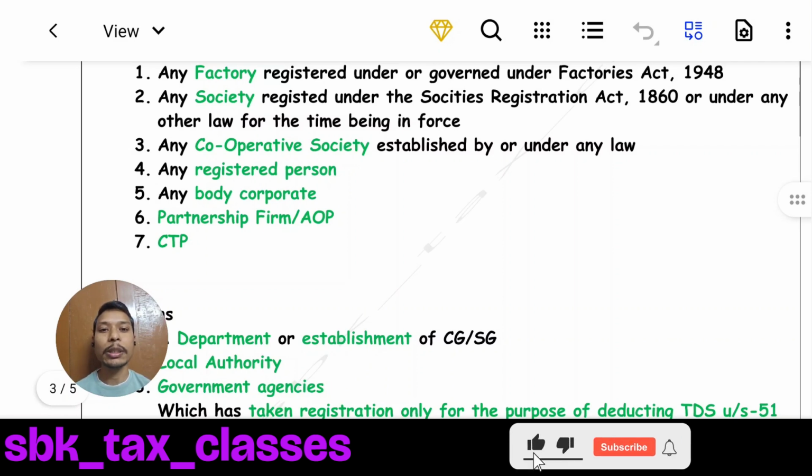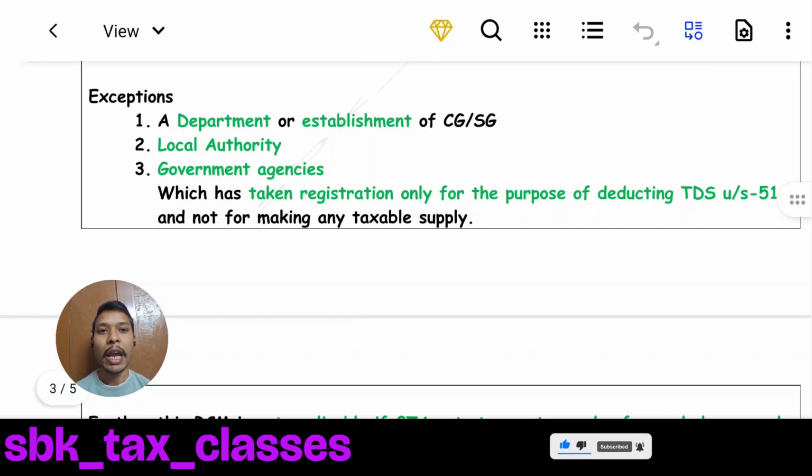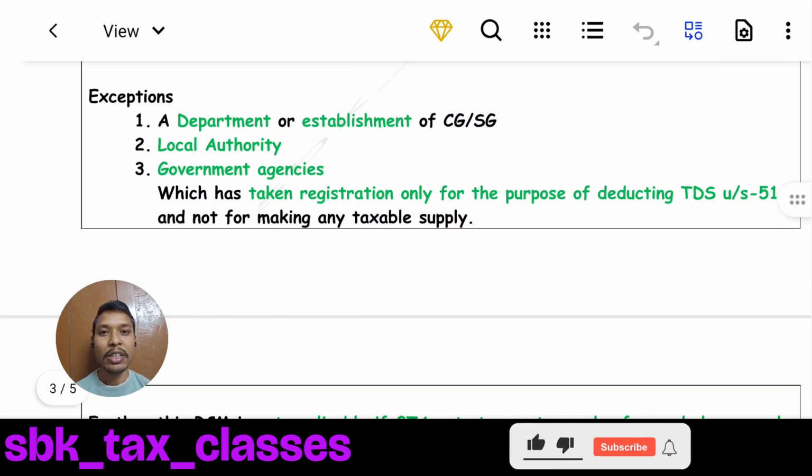However, there are 2 exceptions for the applicability of reverse charge mechanism. Let's discuss what are those 2 exceptions. First one is if the recipient is a department or establishment of central government or state government or local authority or government agency which has taken registration only for the purpose of deducting TDS under section 51 of the CGST Act and not for making any taxable supplies, then reverse charge mechanism will not be applicable.